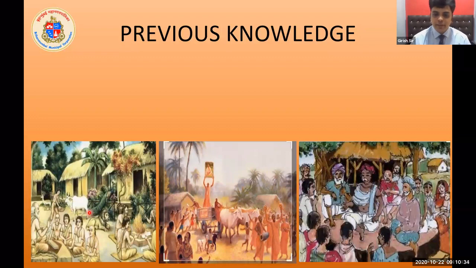The second picture is showing the relocation of the people from a certain place to a settled place. And the third picture is showing you the settlement of a small village, where the people are settled together and discussing their objectives, their issues, and their problems in the village. Some person is sitting in between who is heading the meeting. The village head, the person sitting in the middle, was called Gramini.